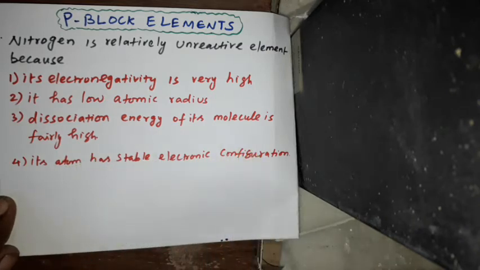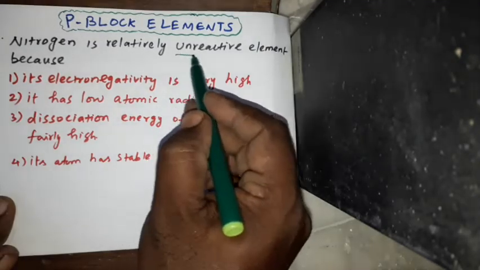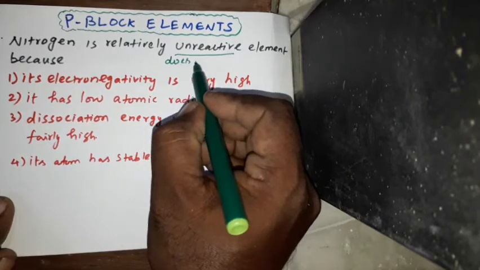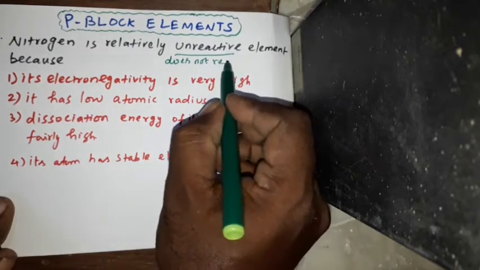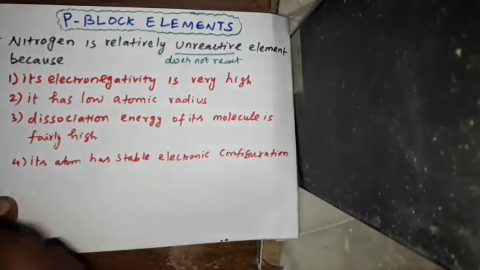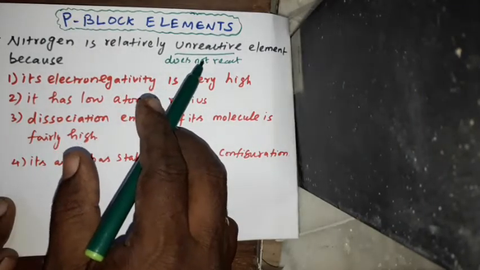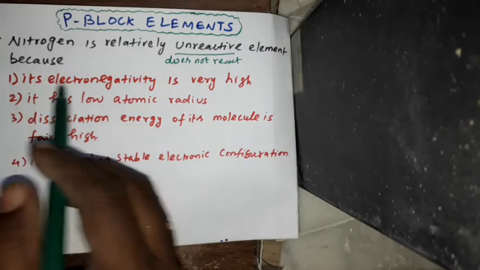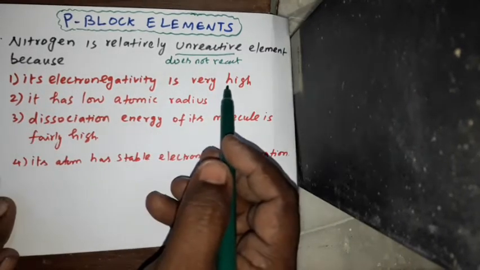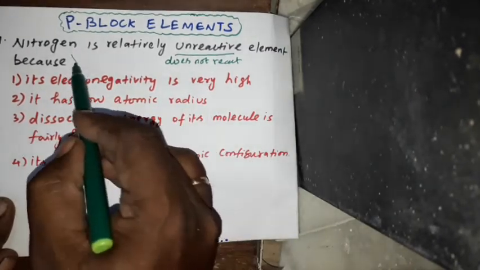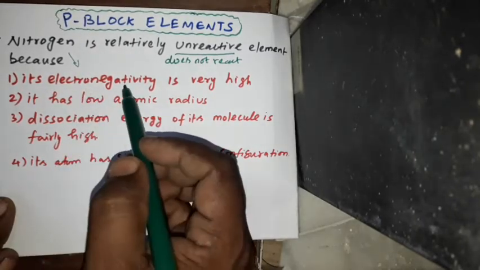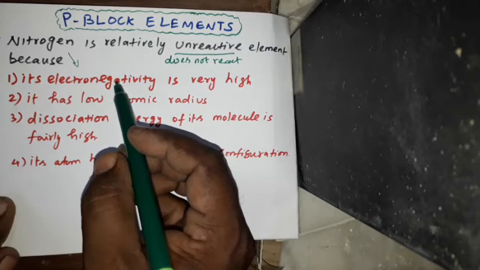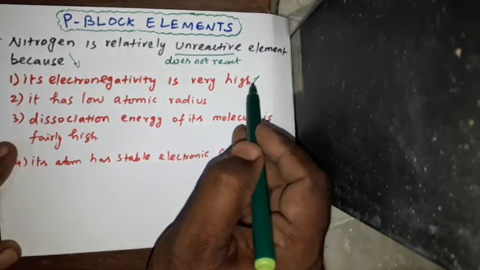See, nitrogen is relatively unreactive. Unreactive means it does not react with any other element. That is the meaning. See, the first option, its electronegativity is very high. Since nitrogen is non-metal, if the electronegativity is very high, then it must be reactive. Okay, so this option is wrong.